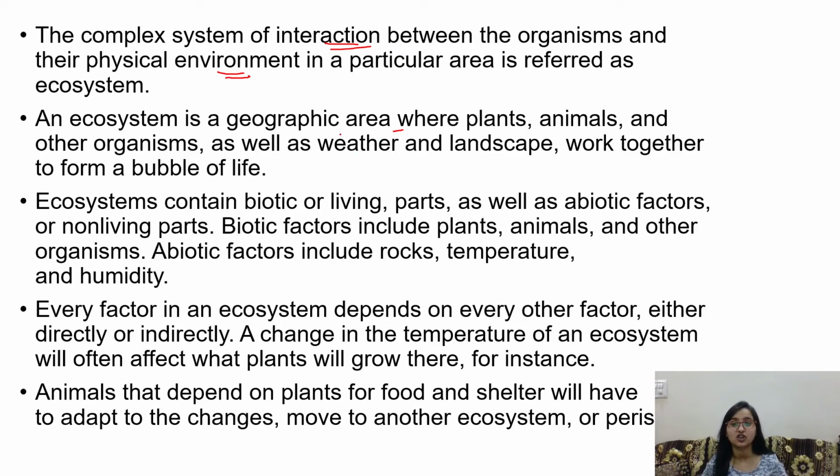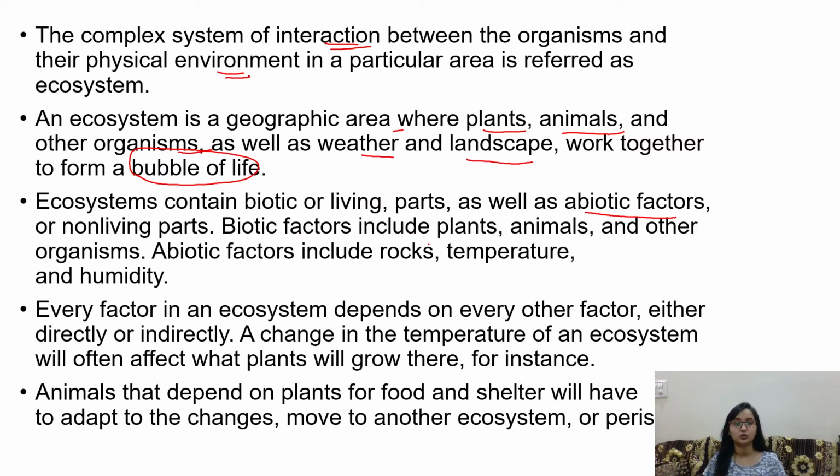Ecosystem is a geographical area where plants, animals, organisms, as well as weather and landscape work together to form a bubble of life. Ecosystem contains biotic or living parts as well as abiotic. Abiotic are non-living, biotic are living. So biotic and abiotic both are in the ecosystem, whereas biosphere is a biotic thing. In the biosphere we talk about the living world, and now we are talking about interaction of organisms and physical environment. I hope you understand this point.